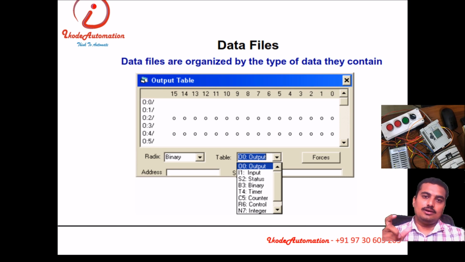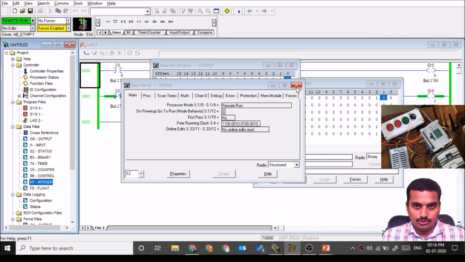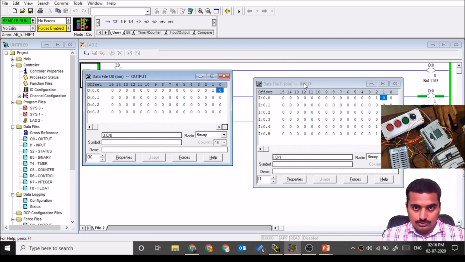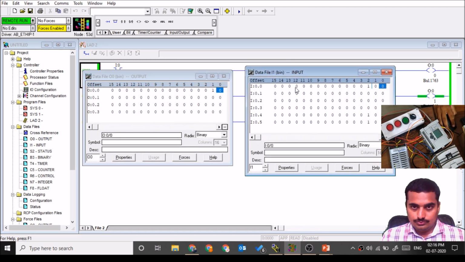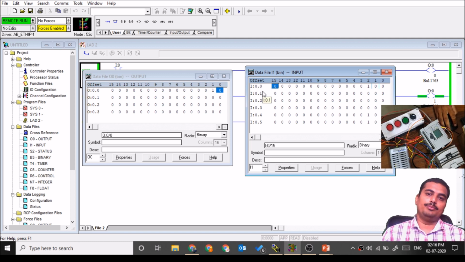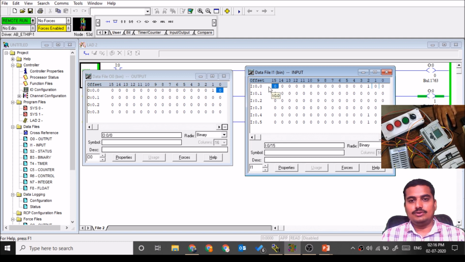Data files allocated for input and output are in the form of tables of 16 bits, like this, 0 to 16. That addressing we'll see in the next topic, the addressing in Allen Bradley PLC and how it works. Currently we can say that this is the first input, this second, this third, this fourth, fifth.